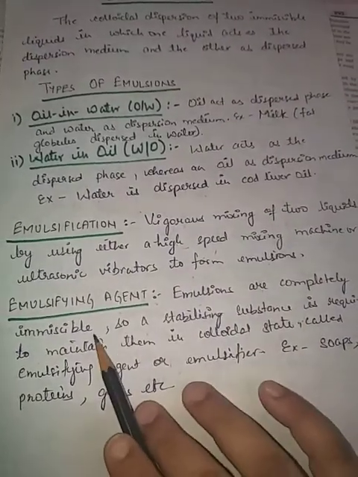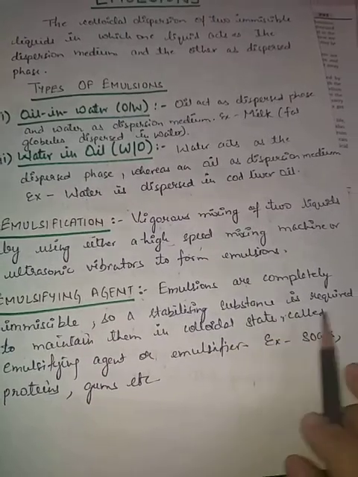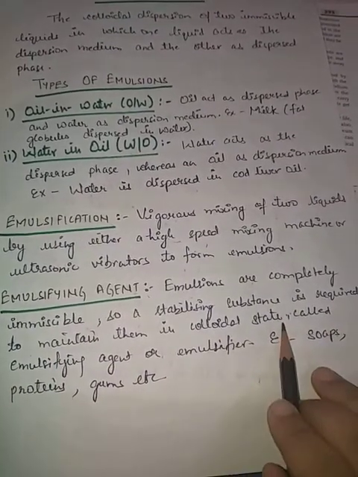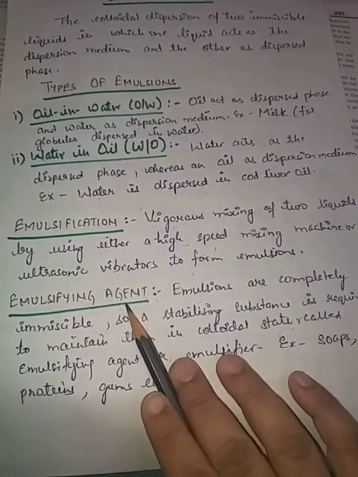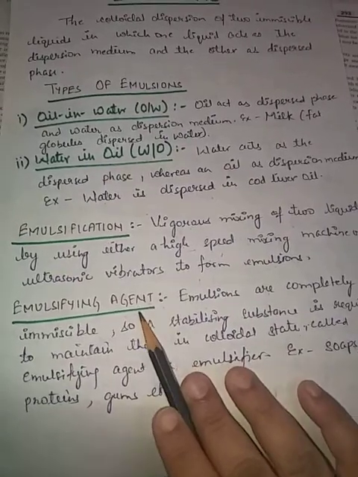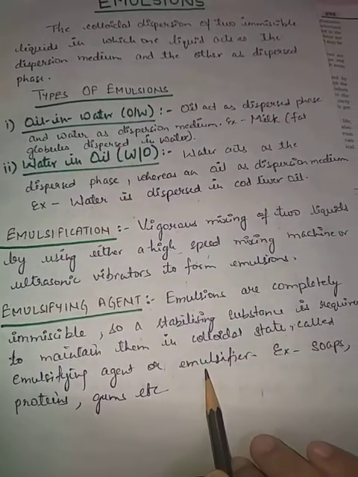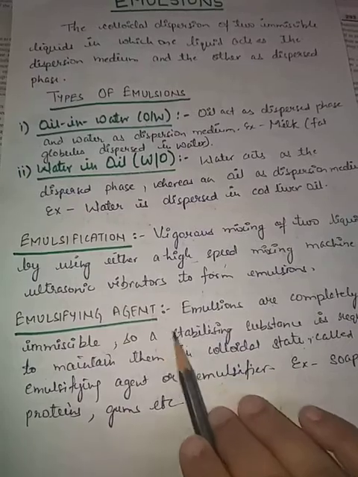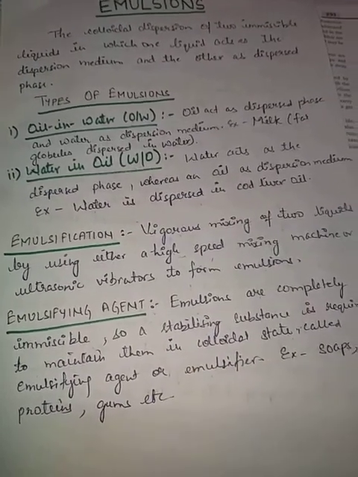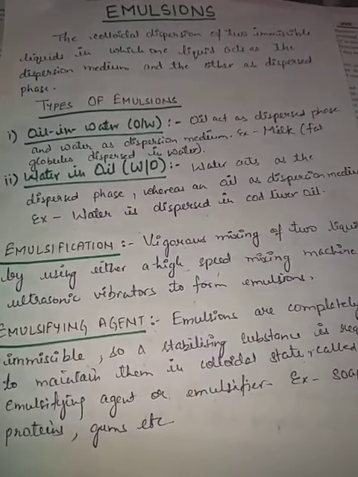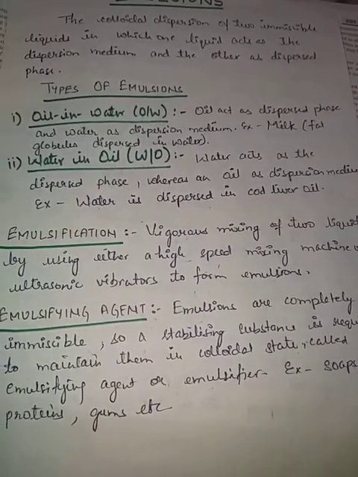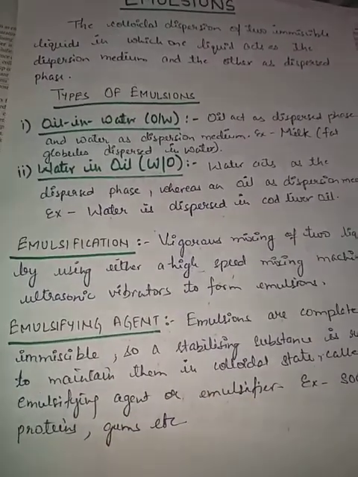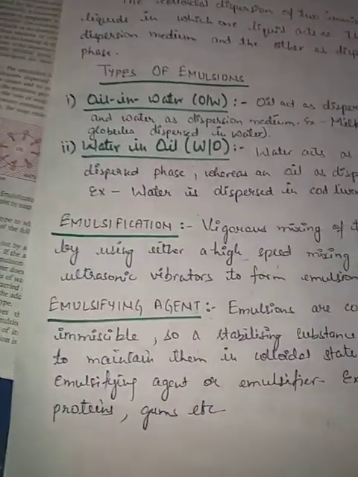Emulsions are not stable, so a stabilizing substance is required to maintain them in the colloidal state. Such substances are called emulsifying agents or emulsifiers. So to maintain the emulsions in that form only, emulsifying agents are used.